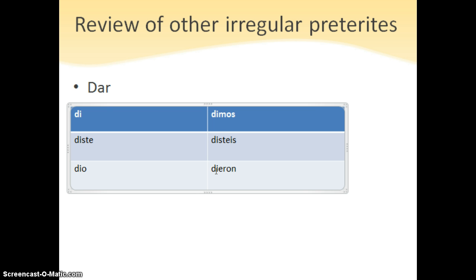Now, there are some practice questions for you to do. These are for you to do on your own. I won't be giving you the answers. This is what you need to do for your homework, the practice, and then the quick review. At the quick review, it talks about stem changes happening in two forms in the preterite. Remember, these are the sandal verbs we talked about in class.